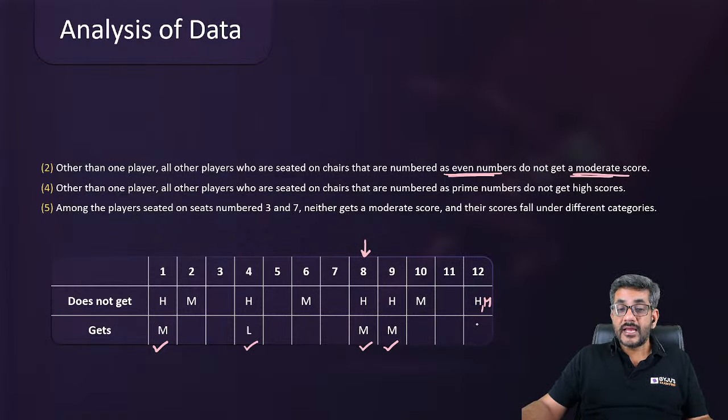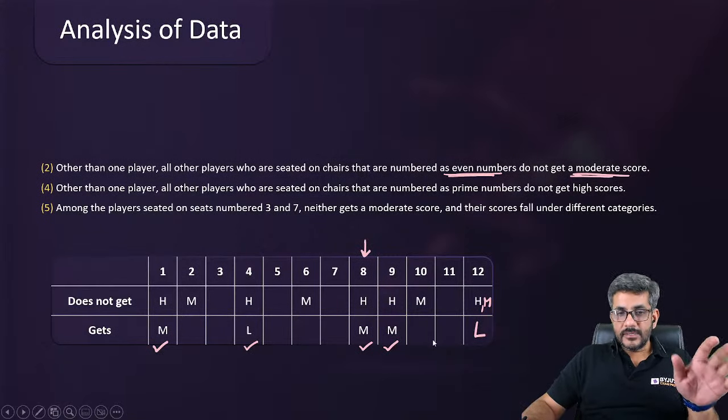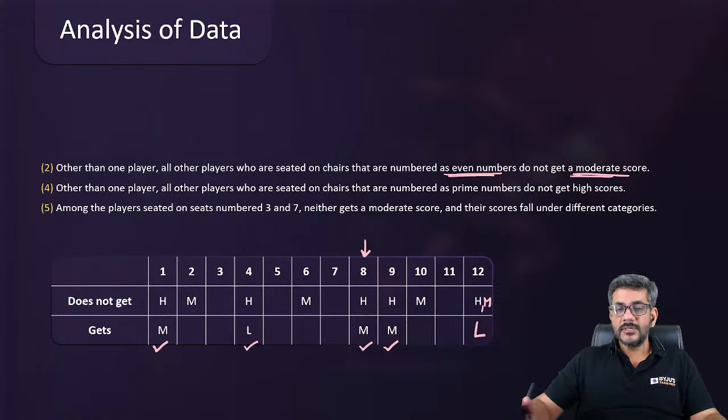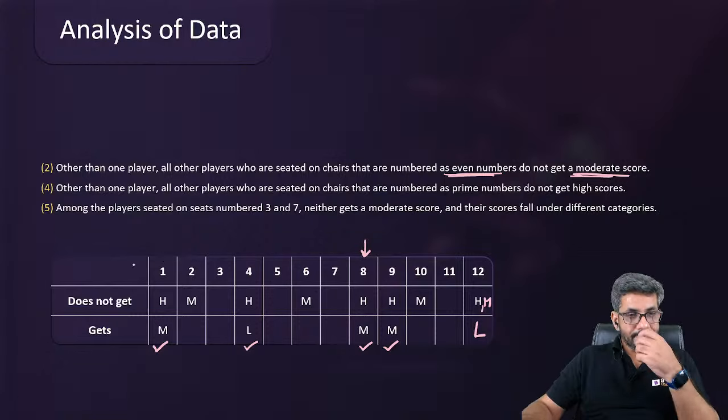So from this statement I can say 12 will get a low score. Right, everyone? By this information I can say person number 12 has got a low score here. So that also we have figured out. Okay, that person number 12 will be low. Next, not moderate. Okay, Suman, moderate we have already got as person number 8. So person number 12 is going to be low score.